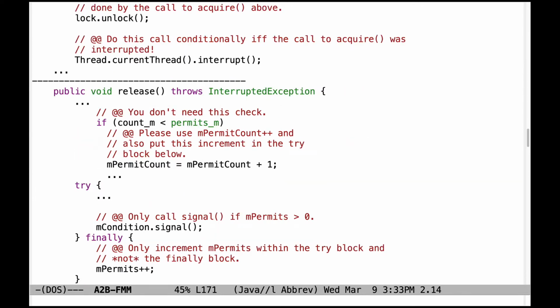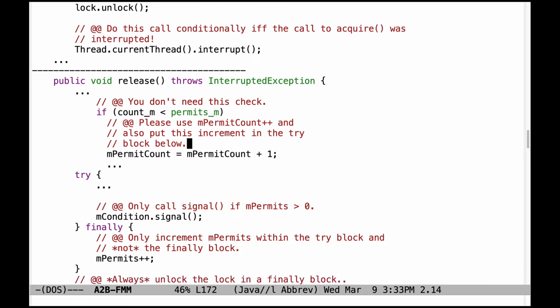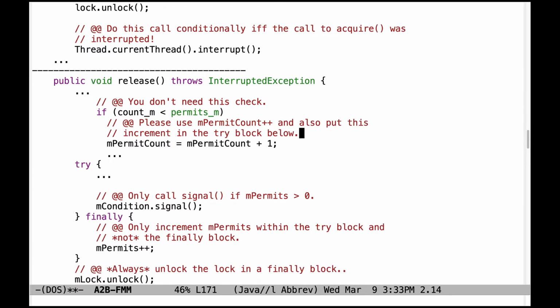Let's now move our attention to some problems with release. There's no need to check whether the count is less than the permits max. That's not the semantics of how semaphores work in Java, so we're not following that as well. And please get in the habit of using mPermits count ++ and also put this increment in the try block below. That's where it belongs.